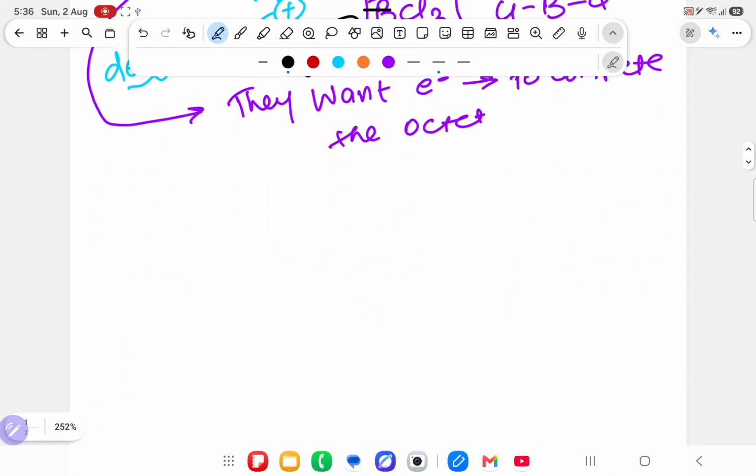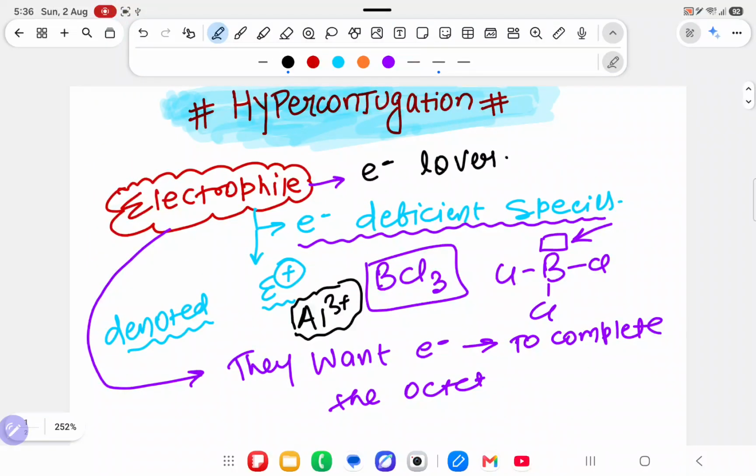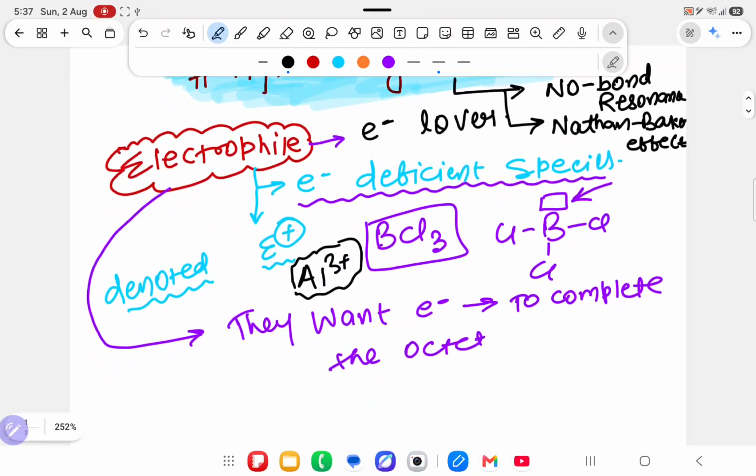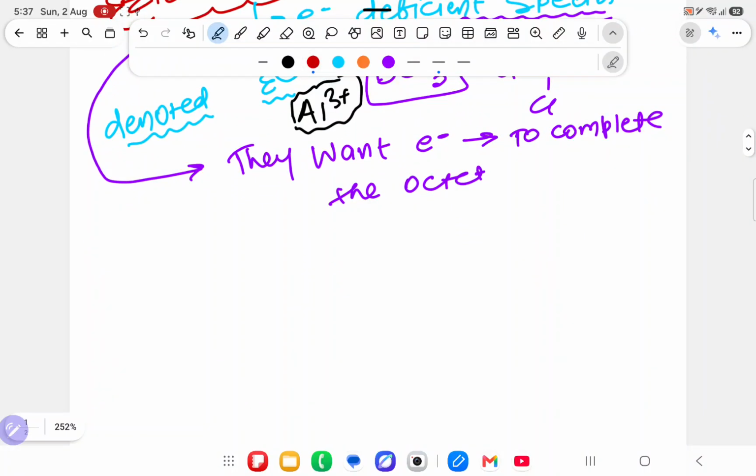Now we are going to start one topic, hyperconjugation, because the use of electrophile is there in hyperconjugation. First of all, understand that hyperconjugation is also known as no bond resonance, and it is also known as the Nathan-Baker effect. Why no bond? Why Nathan-Baker? I will tell you, don't worry.